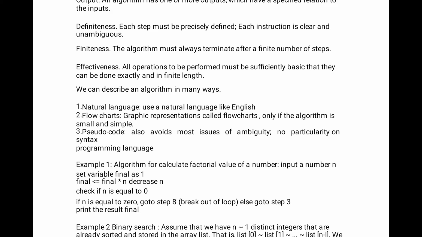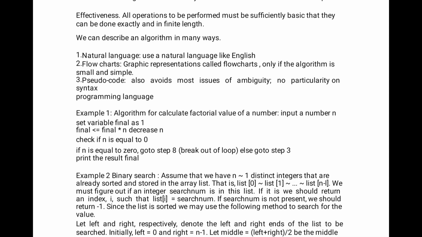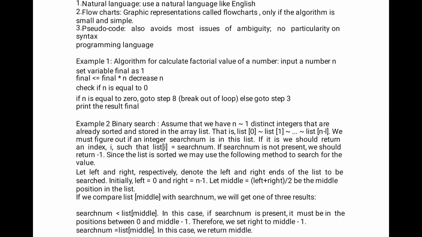And for flowcharts, you all know we use special symbols, a graphical representation, called a flowchart, only if the algorithm is small and simple. Pseudocode also avoids most issues of ambiguity, with no particular syntax. So those are the three ways to describe an algorithm.